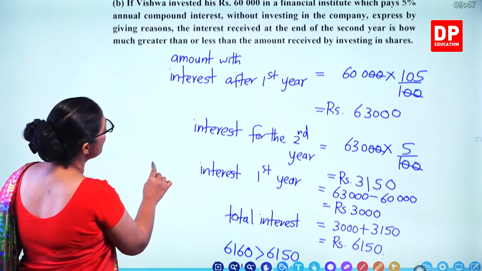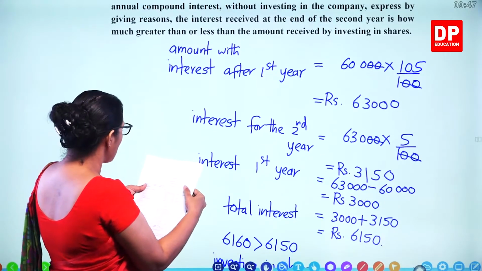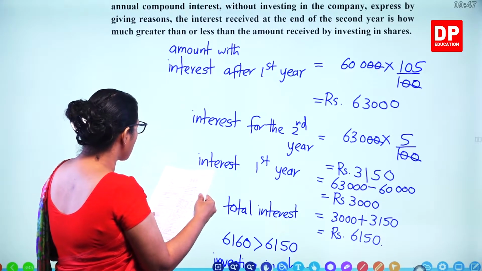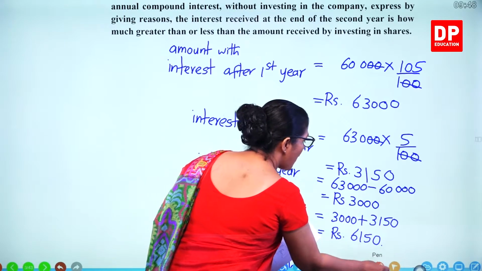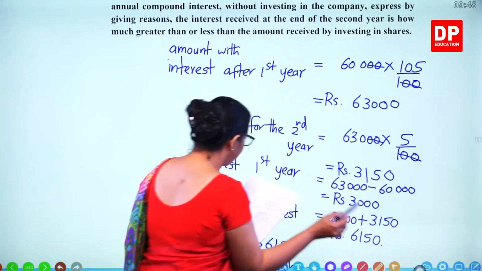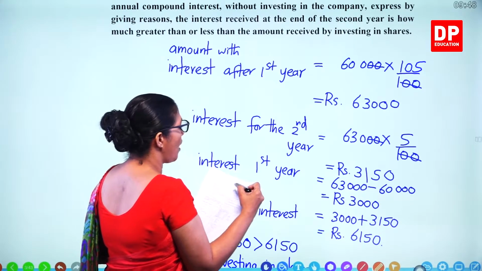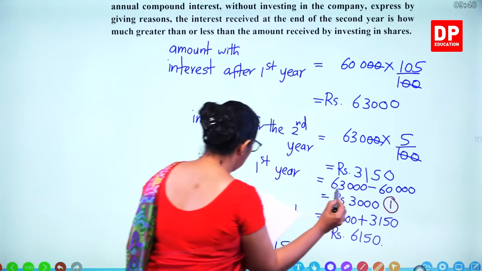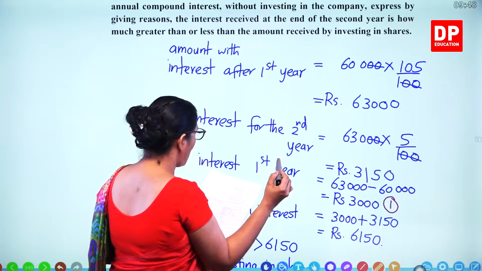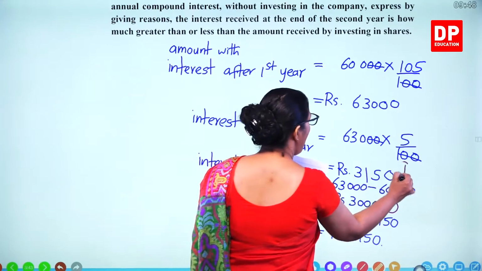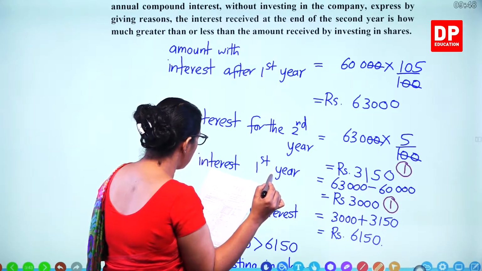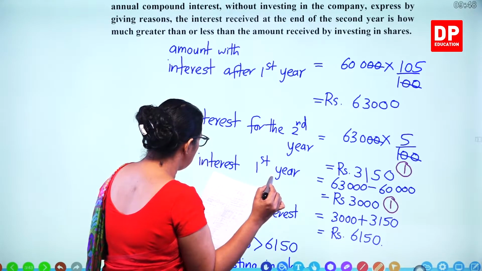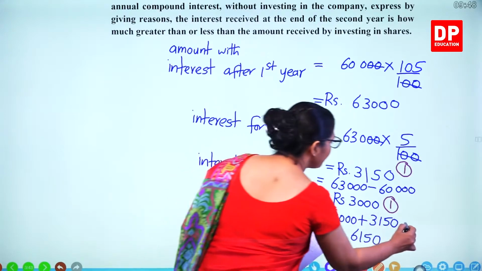So how much do you get here? You get marks for this one: finding the interest, 3,000 is 1 mark, and 3,150 is 1 mark, and calculating the total, you get another 2 marks.